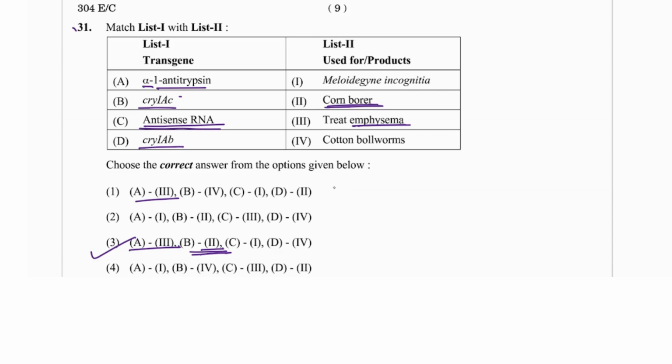Sorry, I did it wrong, not corn borer. It should be the cotton bollworm. Cry-I AC would be the cotton bollworm, not the corn borer. Cry-I AB was the corn borer. Sorry for this mistake, just make it correct. B should be cotton bollworm, and cry-I AB would be the corn borer. So B4 and D2, B4 D2 given here in option number first. So we will not go with the third one, but the first option.